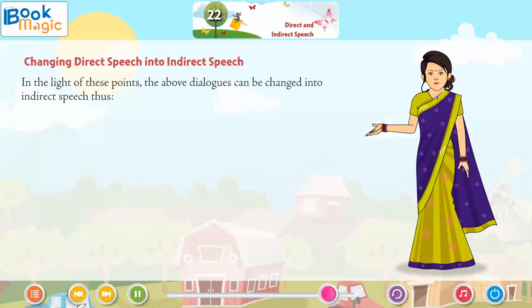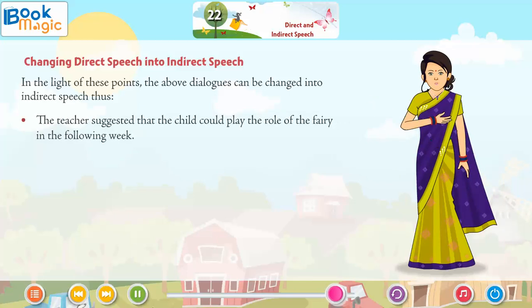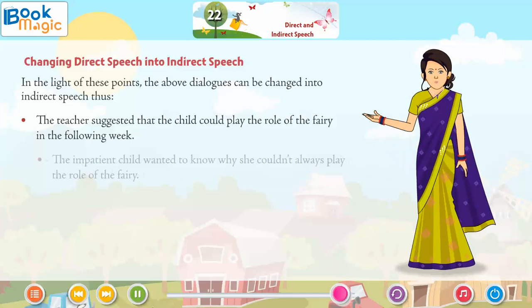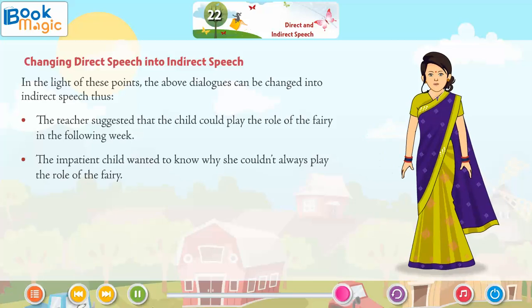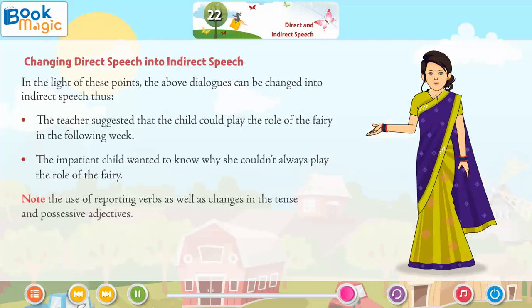In the light of these points, the above dialogues can be changed into indirect speech. Thus, the teacher suggested that the child could play the role of the fairy in the following week. The impatient child wanted to know why she couldn't always play the role of the fairy. Note the use of reporting verbs as well as changes in the tense and possessive adjectives.